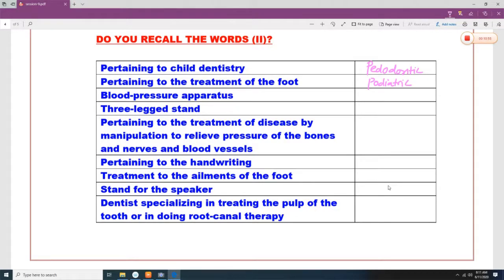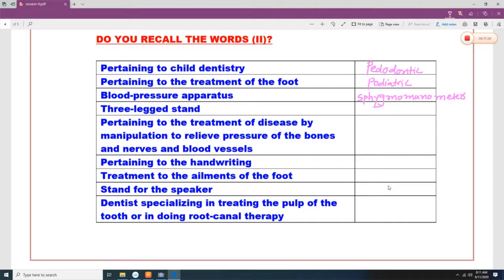Blood pressure apparatus. Sphygmo, manometer. Sphygmomanometer means blood pressure apparatus.